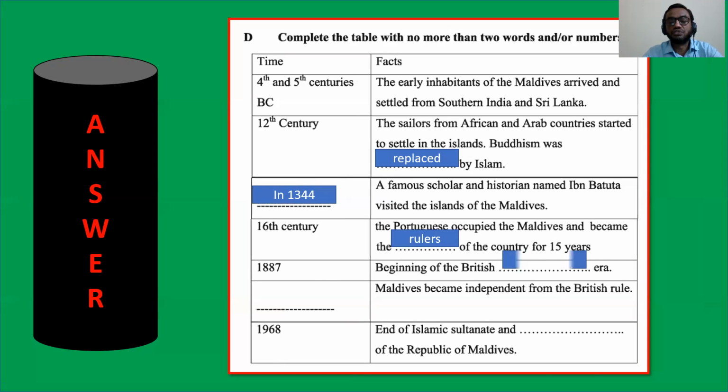In 1887, beginning of the British colonial era. In 1965, Maldives became independent from the British rule. 1968, end of Islamic Sultanate and beginning of the Republic of Maldives. Okay, this is the answer. I think now you can easily understand, or you can check your answer with me.